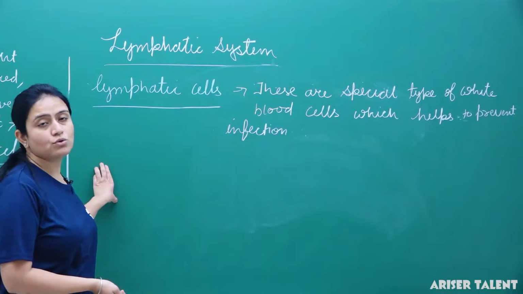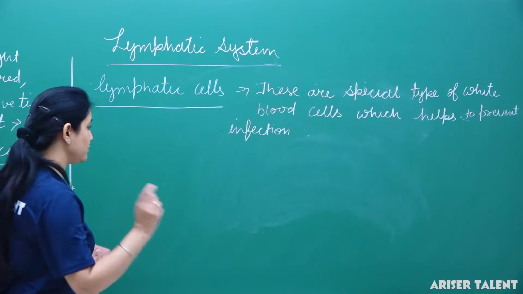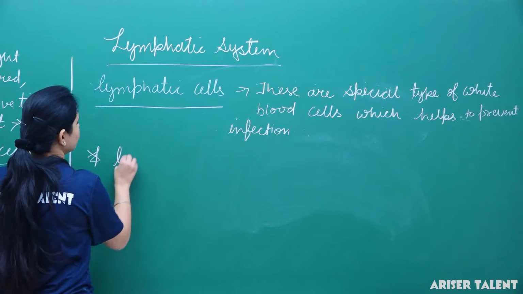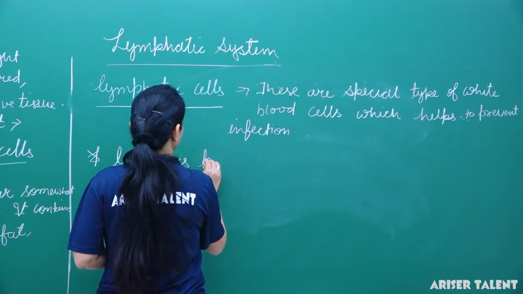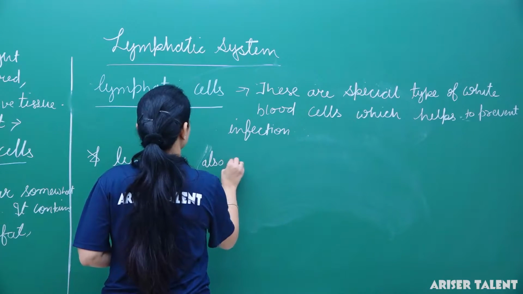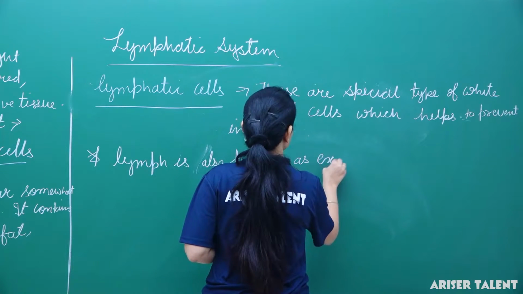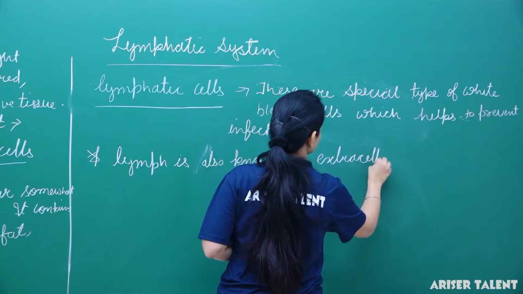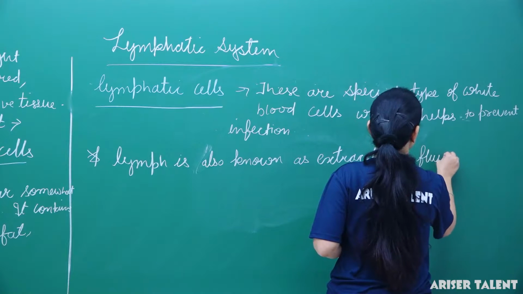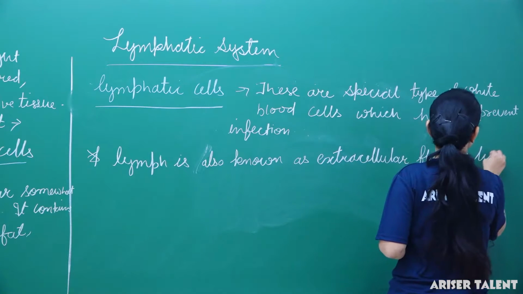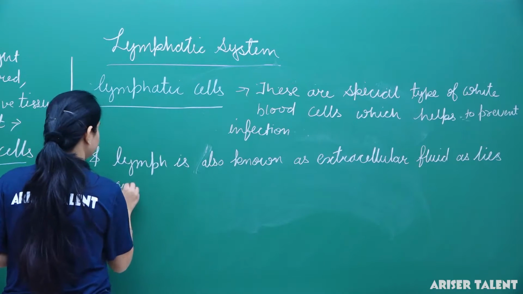This lymph is also known as extracellular fluid because it lies outside the cell.